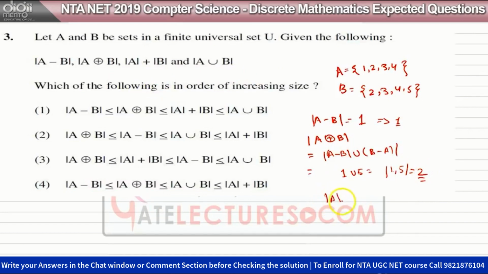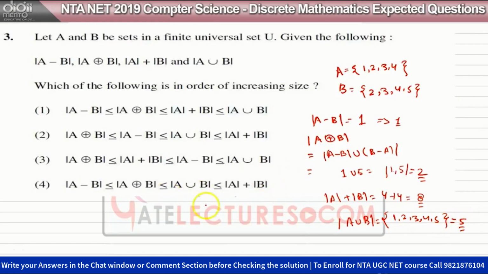Now let's look at A plus B. How many elements in A? 4. How many elements in B? 4. So total 8 elements. A union B will be 1, 2, 3, 4, 5. So how many elements are there in this? 5.